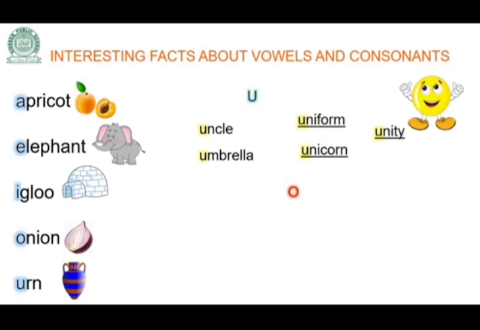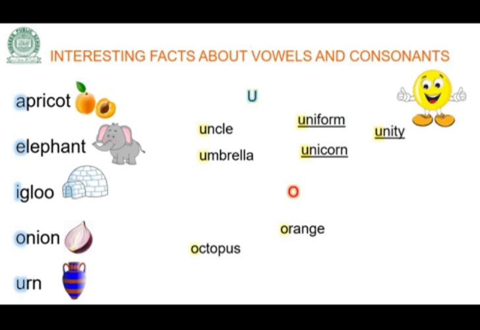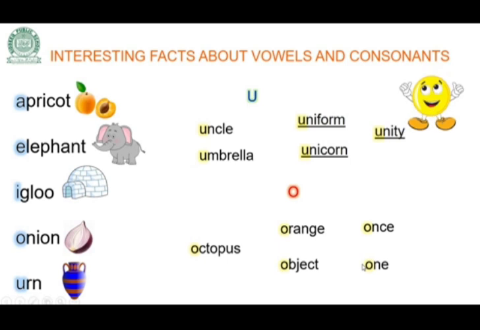Now let's discuss letter O. Octopus, orange, and object. In all these three words, O is producing O sound. Now look at the next examples. Once and one. In these two words, O is producing W sound, and in all other these words, O is producing O sound. Dear students, in the similar way, some of the consonants also produce a vowel sound.